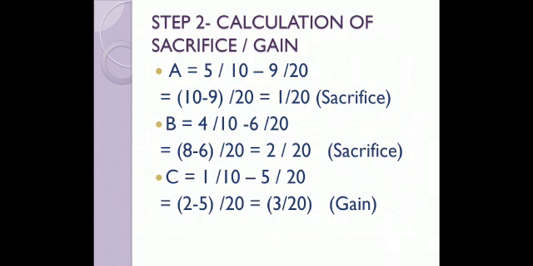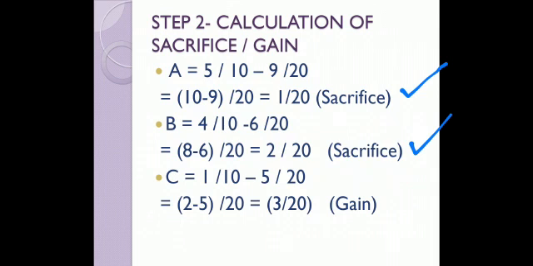Moving on to step 2. It is calculation of individual partners' sacrifice or gain. The old ratio was 5:4:1. The new ratio was 9:6:5. So A's old share 5/10 minus his new share 9/20. Taking the LCM of 20, it comes out to be 1/20 sacrifice. Now for B, his old share 4/10 minus his new share 6/20. Now it comes out to be 2/20 as it is a positive figure, so it's a sacrifice.